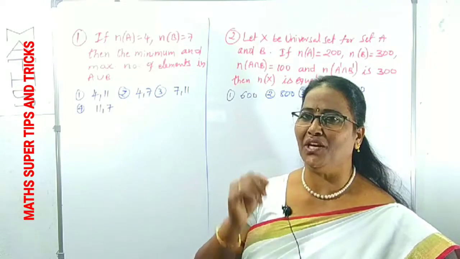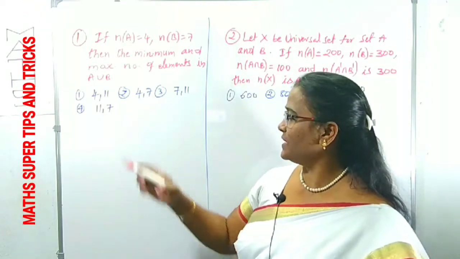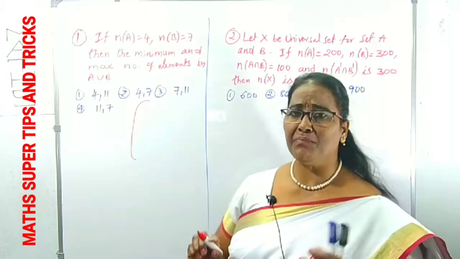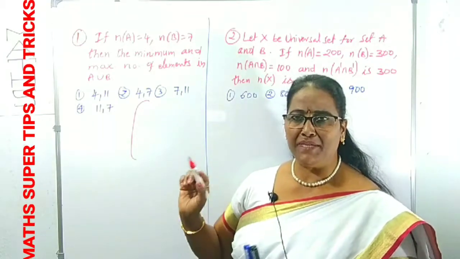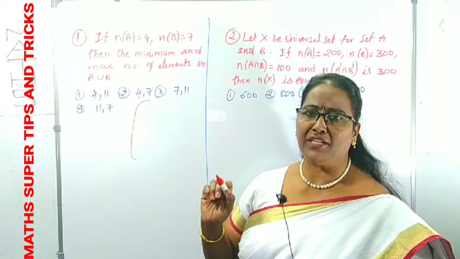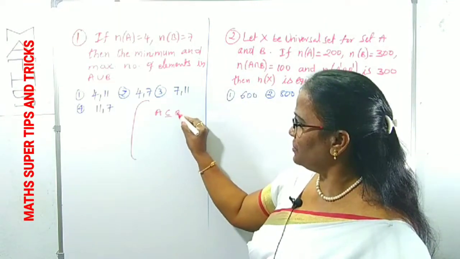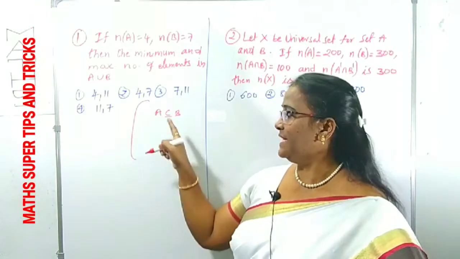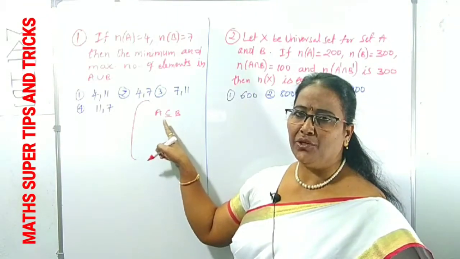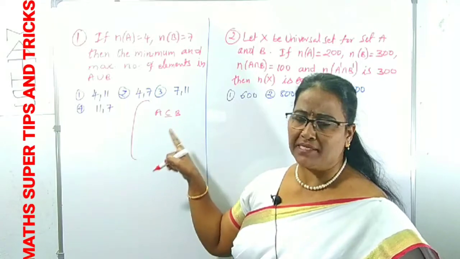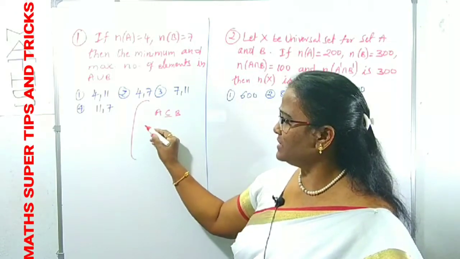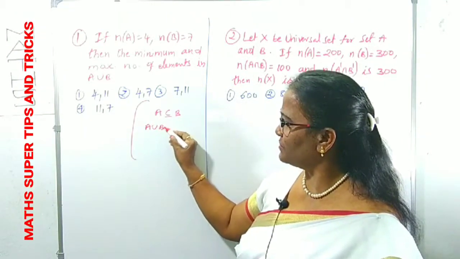For that, what do we have to recollect? Suppose there are some elements in A and some elements in B. The number of elements in A union B is minimum when A is a subset of B. You have to know this point. If A is a subset of B, then only A union B has the minimum number of elements. A is a subset of B means indirectly A union B is equal to B.